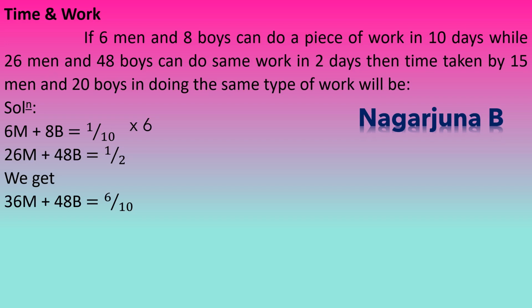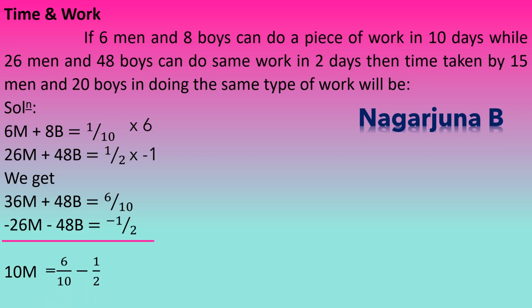Whereas the second equation, you need to make it minus 48B to get only the M terms. Therefore the second equation has to be multiplied by minus 1. So we get minus 26M minus 48B is equal to minus 1 by 2. So simplifying these, 36M minus 26M will be equal to 10M, whereas 48B and minus 48B will cancel, is equal to 6 by 10 minus 1 by 2.